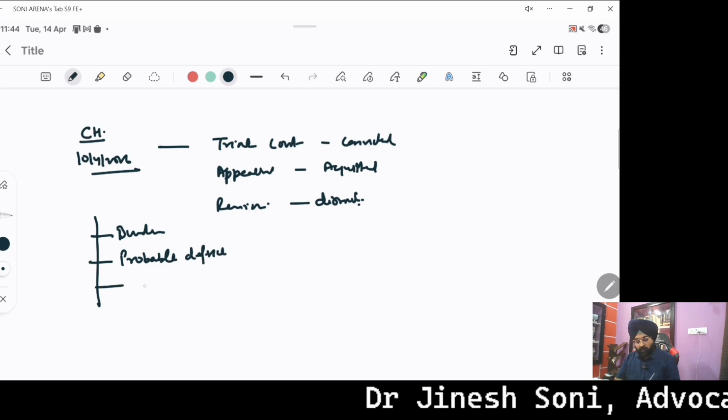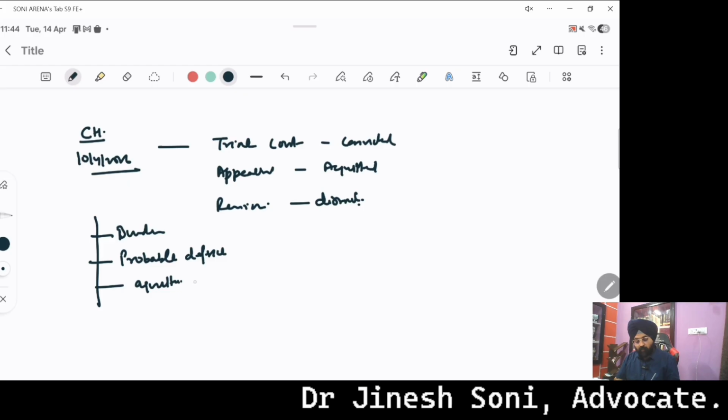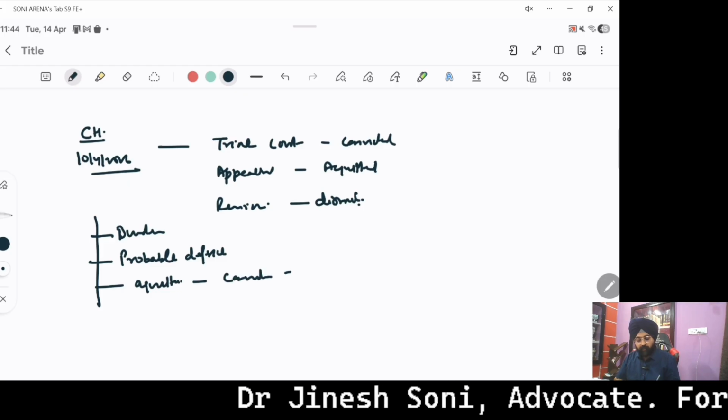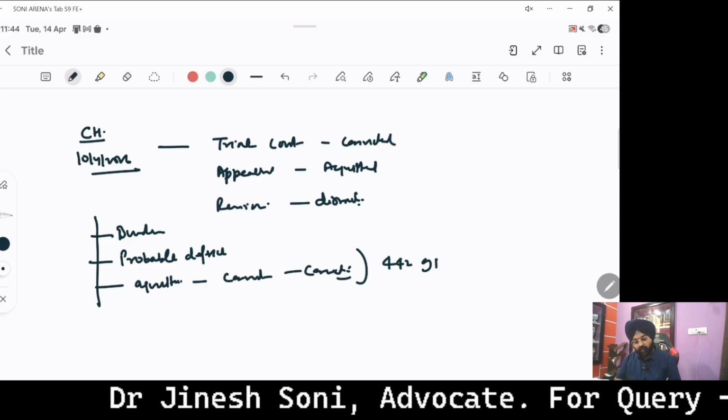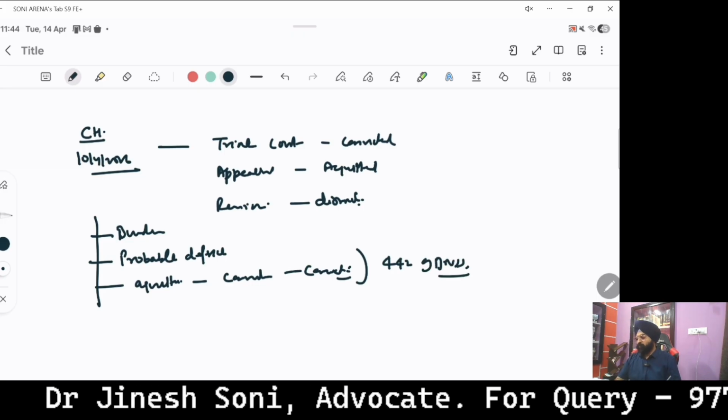In a revision jurisdiction, the finding of acquittal cannot be converted into conviction. Regarding this, section 442 of BNSS is quite important.